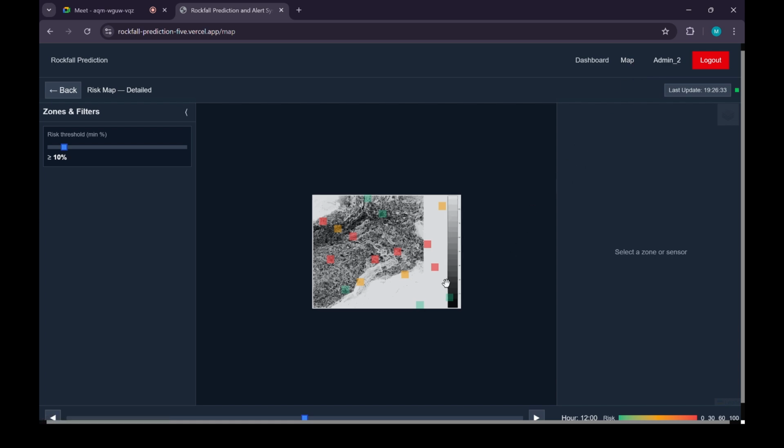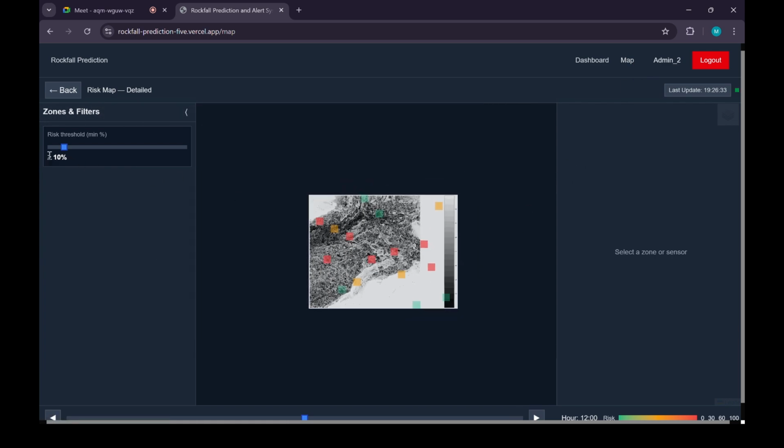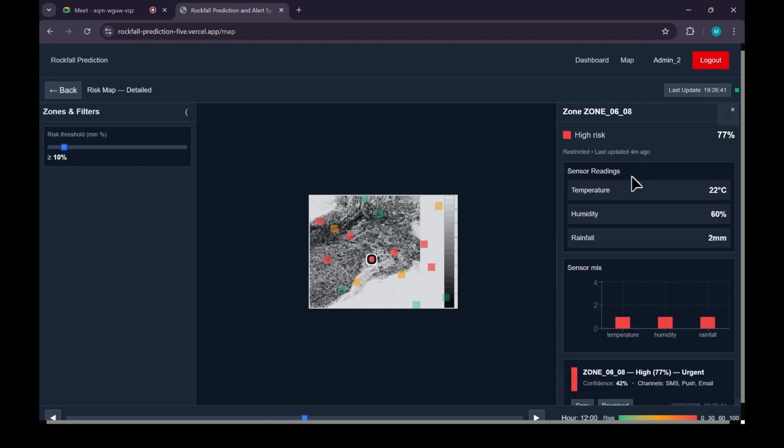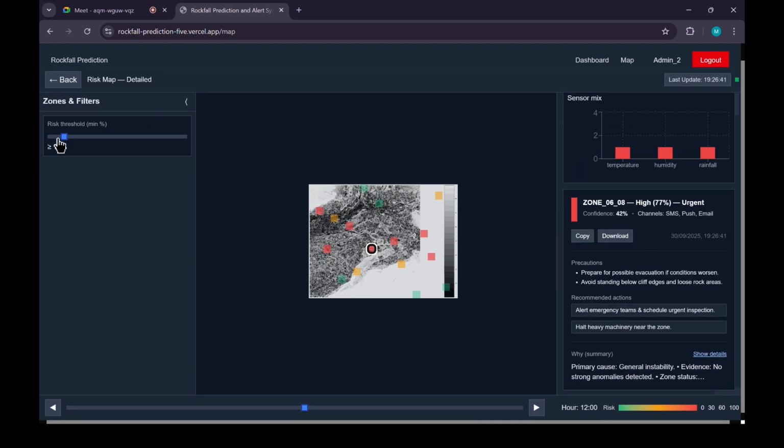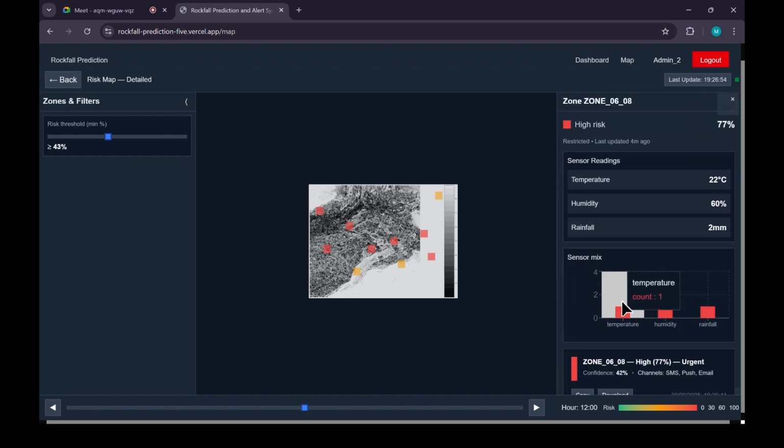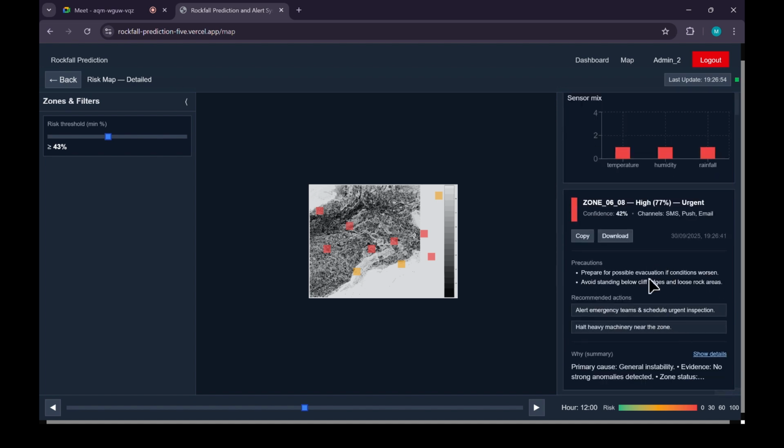Moving on to the next feature, which is the map. This map shows us personalized humidity, temperature, and rainfall for each zone. We also have one feature where the admin can decide the setting or the threshold for which they want to show a high prediction of rockfall. When we click into the zones, we will have personalized humidity, temperature, and rainfall at that time, and also the suggestive measures for that zone. We can go back in history or into the present using this toggle feature.